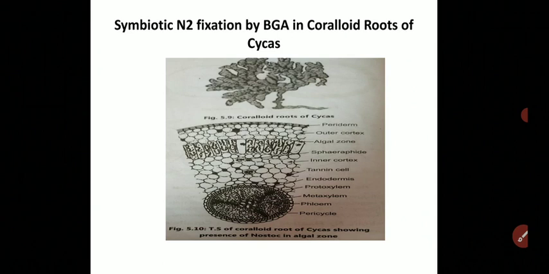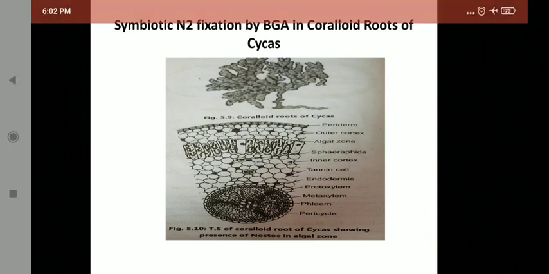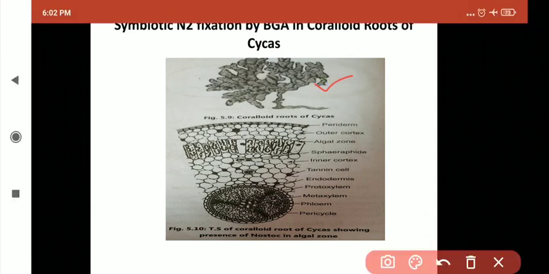Look here, these are the coralloid roots of Cycas, and inside this root, in the cortical tissue, there is an algal zone. These are Nostoc, which have an association with the roots and fix nitrogen by a symbiotic process. The filaments of cyanobacteria like Nostoc infect the special type of apogeotropic roots of Cycas, having many lenticels